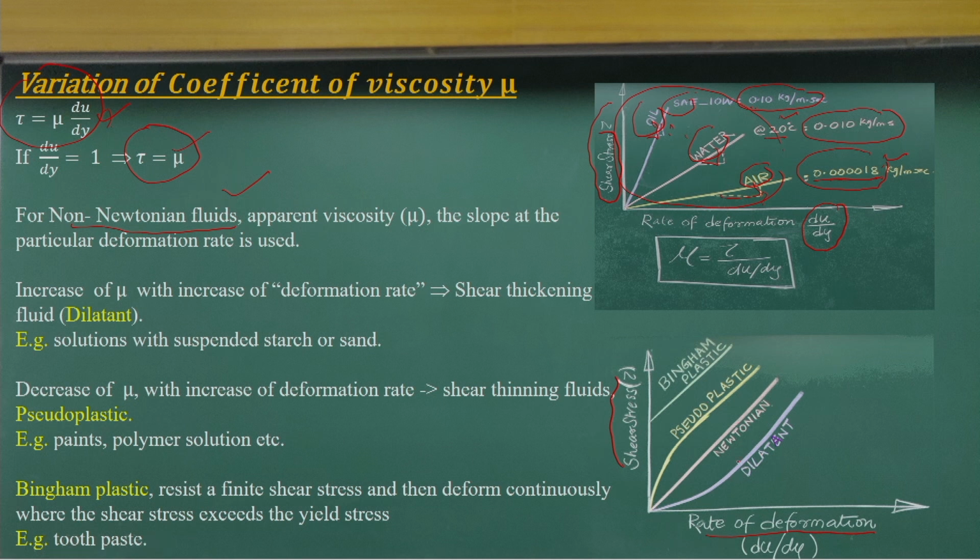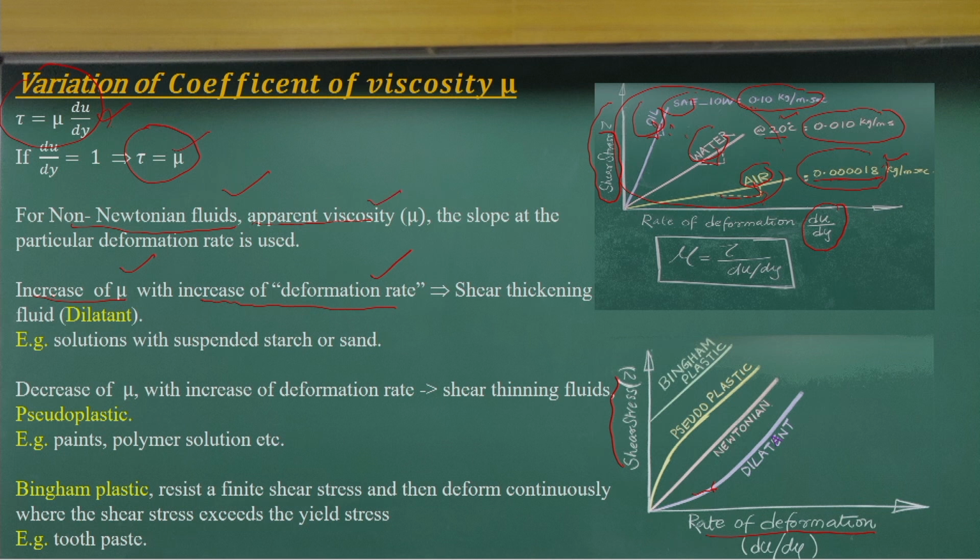But there are different types of fluids, like the pseudoplastic and the dilatant. In the case of the dilatant, if you look at the slope of the curve, it is increasing with the rate of deformation. That means in a dilatant fluid, as the deformation rate increases, the slope of the curve increases, and that slope we don't call the viscosity here, we call it apparent viscosity.